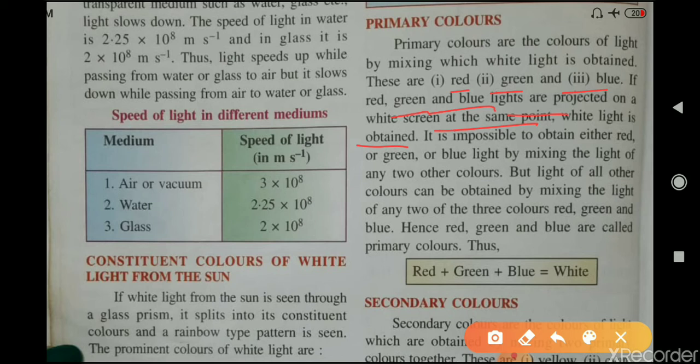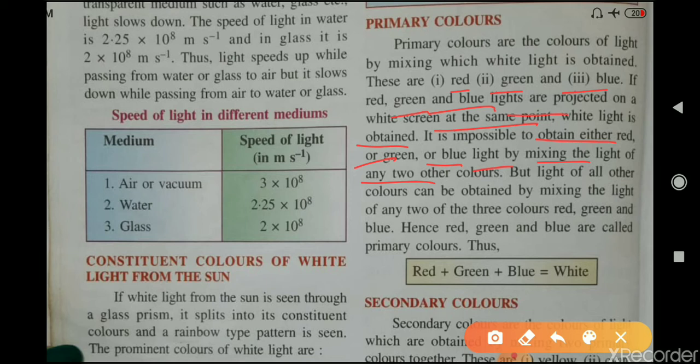And it is impossible to obtain either red or green or blue light by mixing the light of any two other colors. We cannot obtain red, green or blue light by mixing light of any other two colors. Therefore, these are known as primary colors.